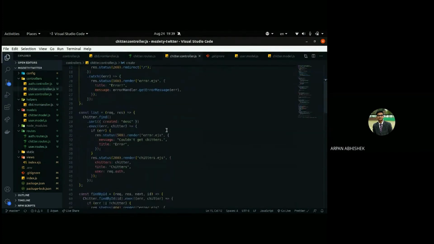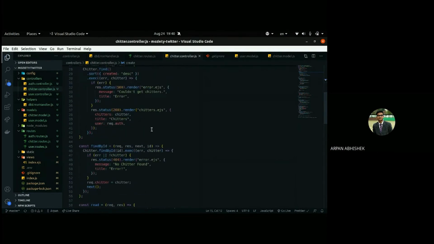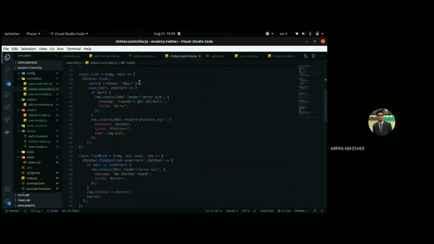Okay, any problem in create? It was really a duplicate of that user create, right? It was easy, right? Guys, it was easy. Was it easy? Okay. Yeah, kind of same.